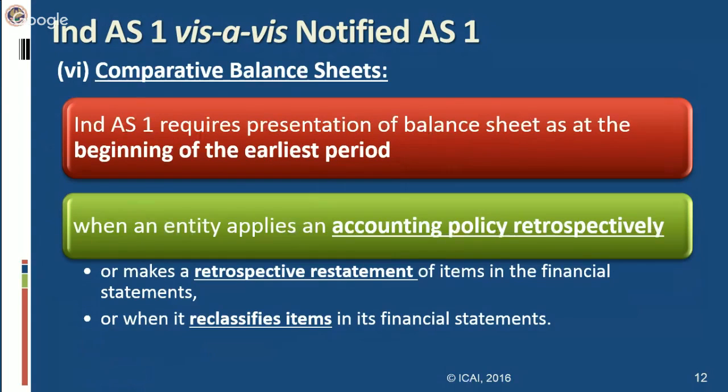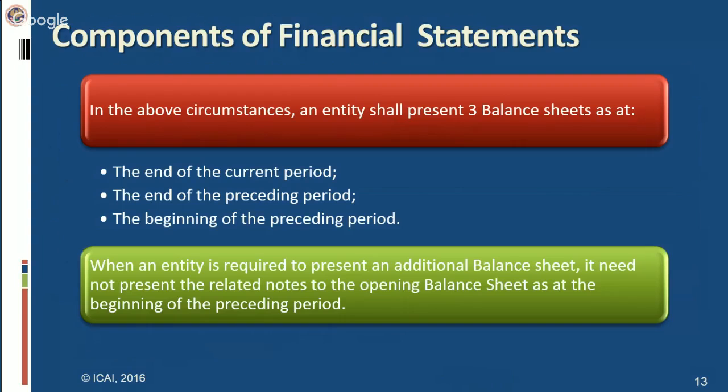Next difference is comparative balance sheets. AS1 requires presentation of balance sheet as at the beginning of the earliest period when an entity applies an accounting policy retrospectively or makes a retrospective restatement of items in the financial statements, or when it reclassifies items in its financial statements. In this regard, I would like to first come up with the proceedings. I will come back to this slide.